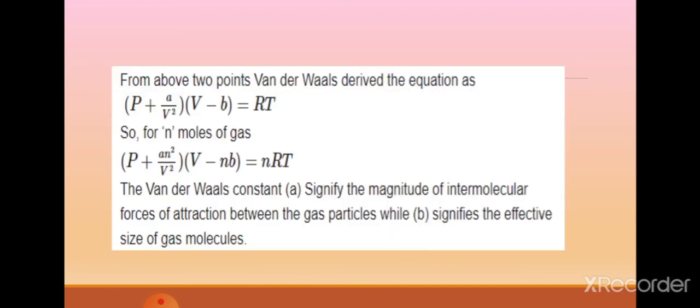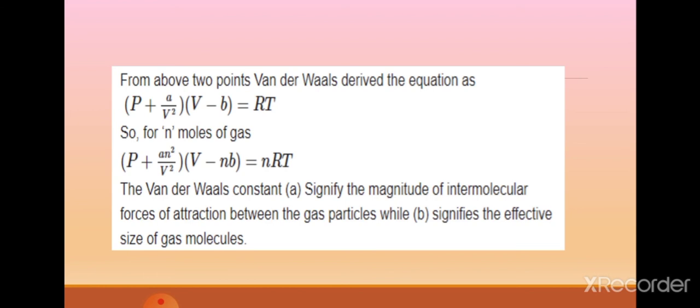So from the above two points, van der Waals derived the equation. The base formula is PV = nRT, and you get the new equation when we put in the correction of pressure and the correction of volume.